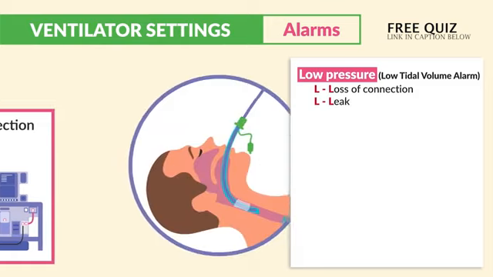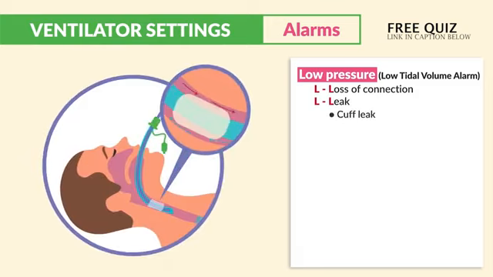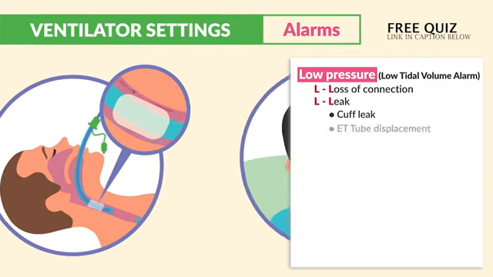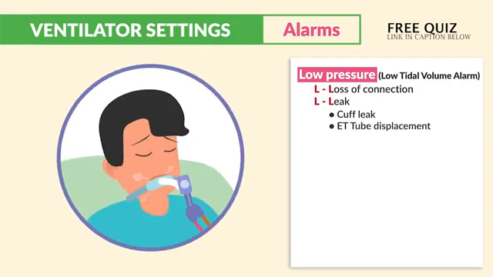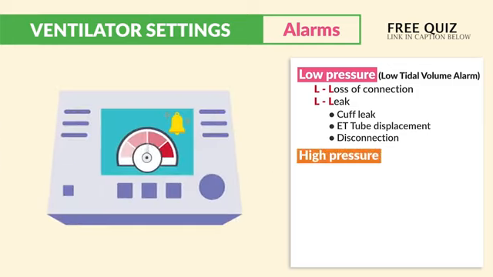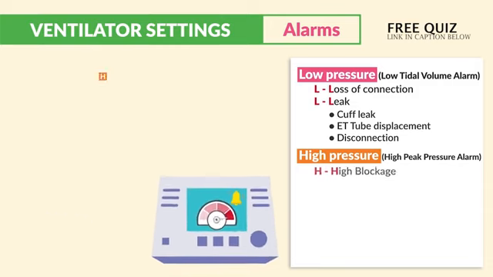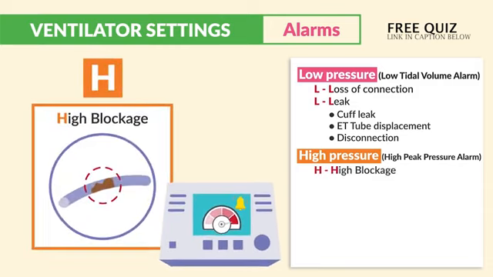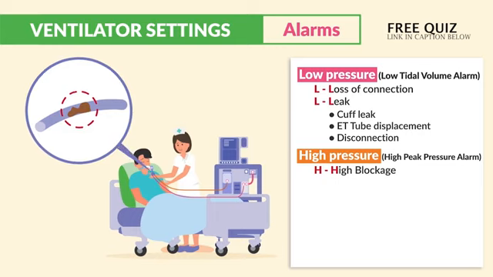Now, it's typically caused from a cuff leak that's not tight enough, or ET tube displacement, which is very scary, or just disconnection of the tubes. And high pressure alarm, also called high peaked pressure alarm, just think H for high blockage. Anything that can cause a blockage of airflow resulting in peaked airway pressure. So we must assess first for blockage.